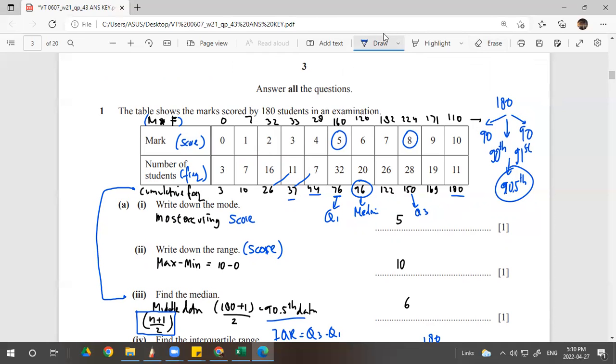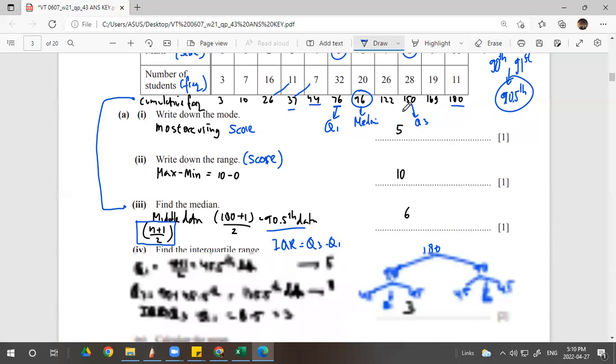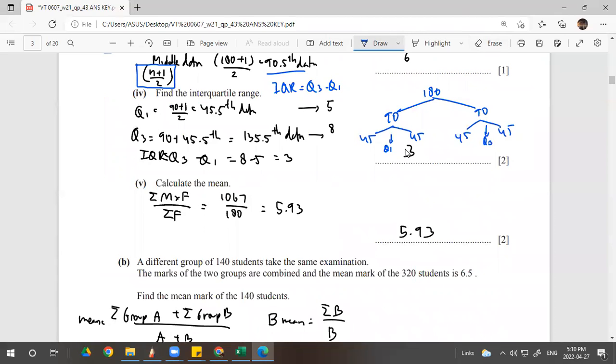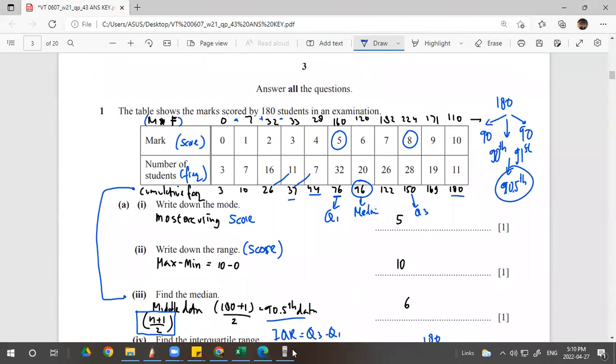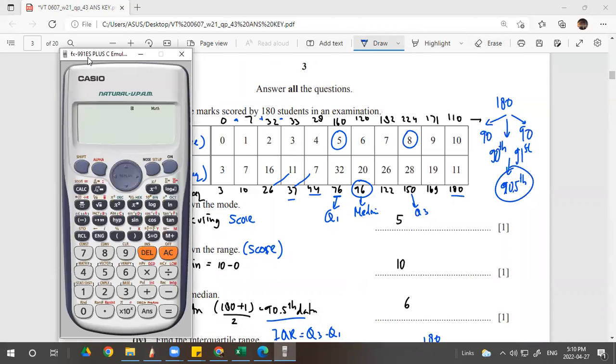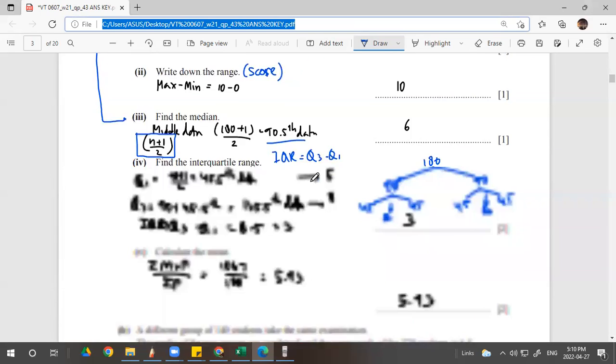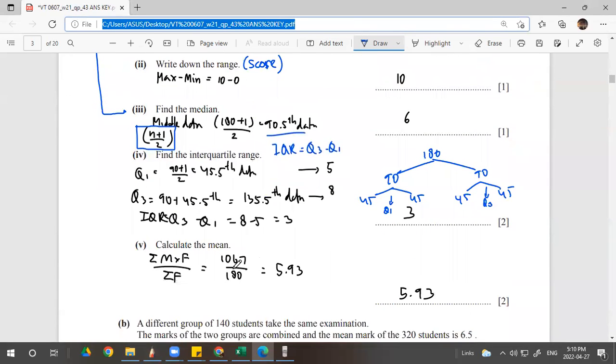And you add all the numbers, right? So that's called the sigma notation. If you add all the numbers, you will get 1067. If you want to prove, let me prove it to you. No need, wasting time. Okay, just try, for my checking also. 32, 33, 28, 160, 120, 182, 224, right? 171, 110, 1067. And that's the answer, 1067 over the total amount of students, 180.